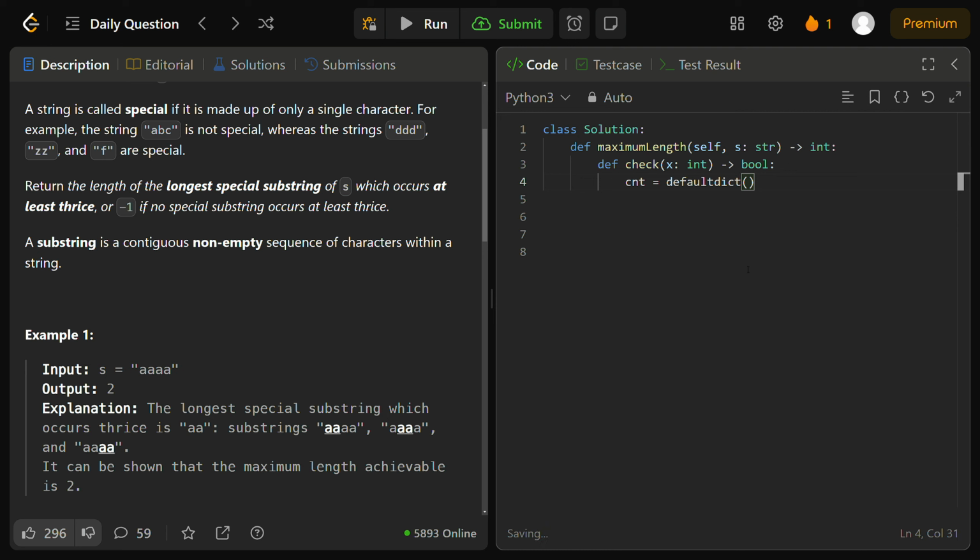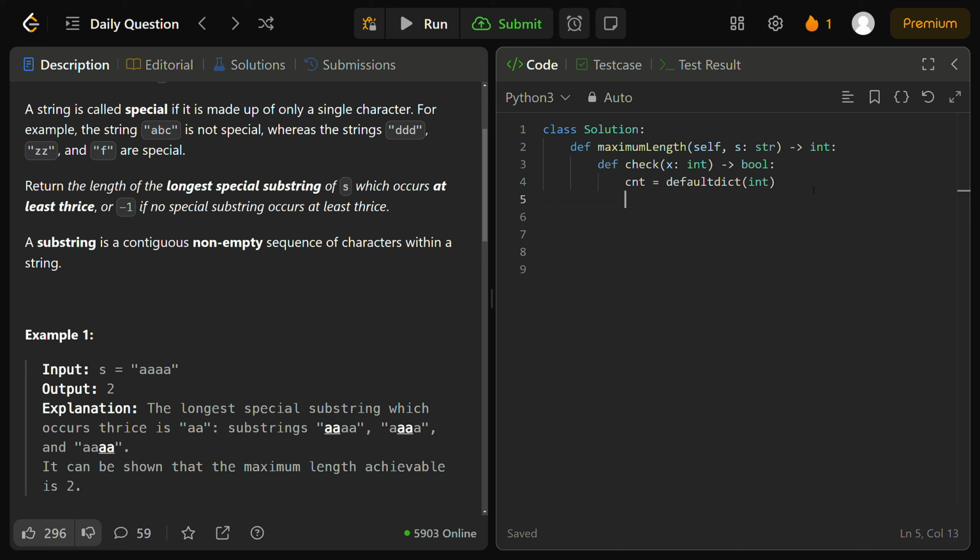And it's going to be of int, right? Our values are going to have a data type of int. And again, this is simply going to help us count the occurrences or the frequency of all the different substrings based on their lengths, right? And it's going to provide us quick insertion and retrieval, or lookup time, because hash maps have a big O of 1, or constant time lookup time. That's one of the reasons why they're so important.